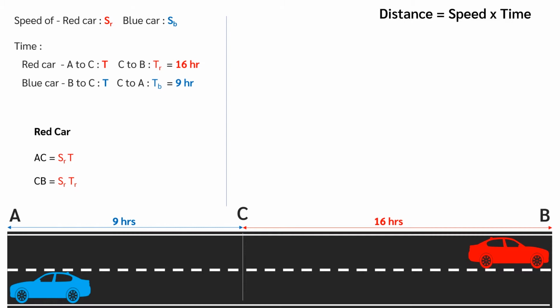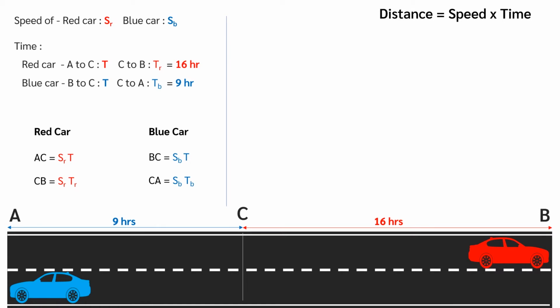Distance covered from C to B equals speed of red car into time taken to reach point B from C. Distance CB equals SR into TR. Similarly, for blue car, distance covered from B to C equals SB into T, and distance covered from C to A equals SB into TB.